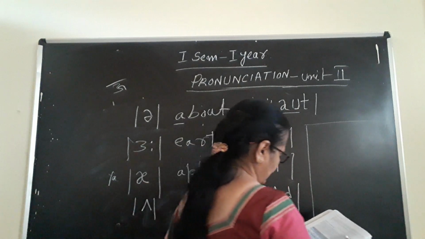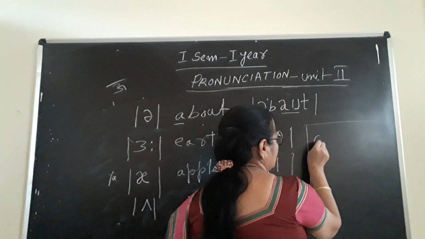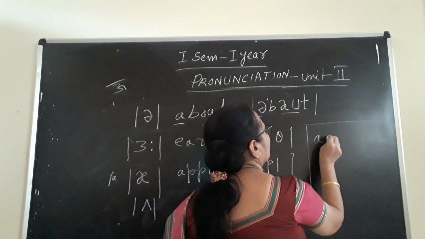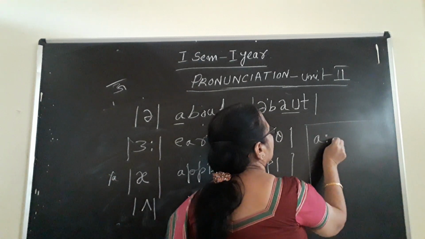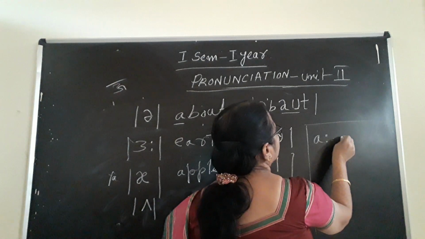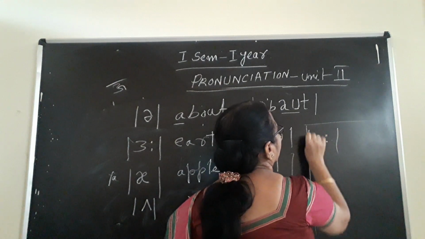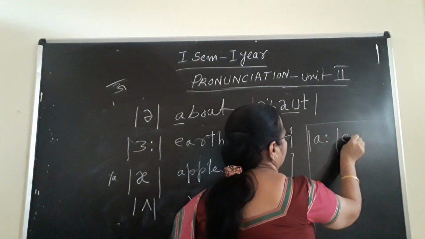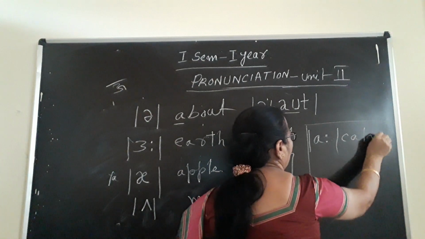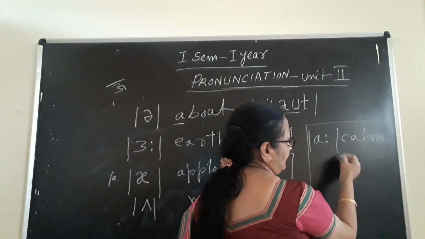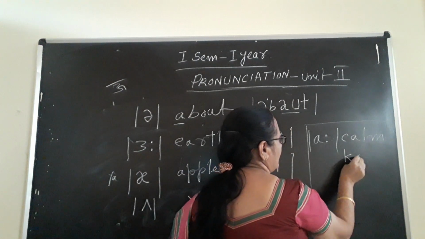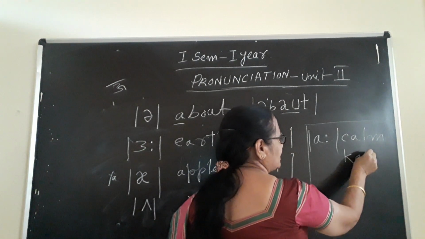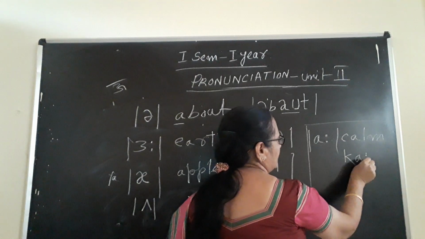So here it is, just as usual you write A. For this also you write 2 dots here, A with the 2 dots. The sound word is given here: calm, C-A-L-M. So C for K, after that A sound is coming, ka. Even car also you can write the same symbol, ka.